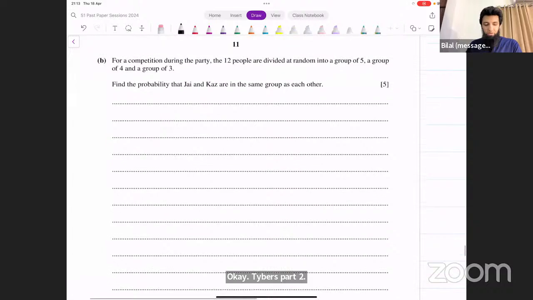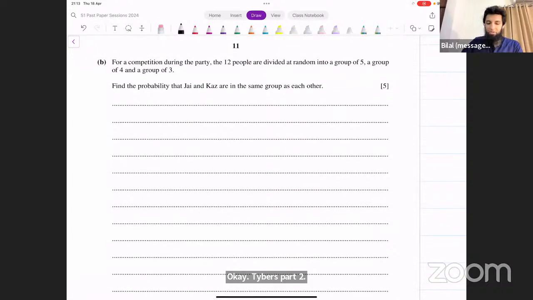Let's look at the next one, part B. It says, for a competition during the party, the 12 people are divided at random. Now they're divided. They're not being arranged. They're divided. Divided means they are basically grouped. So this is going to be combination.